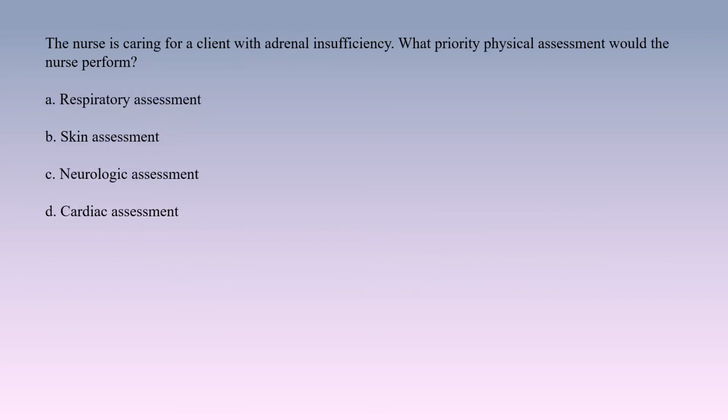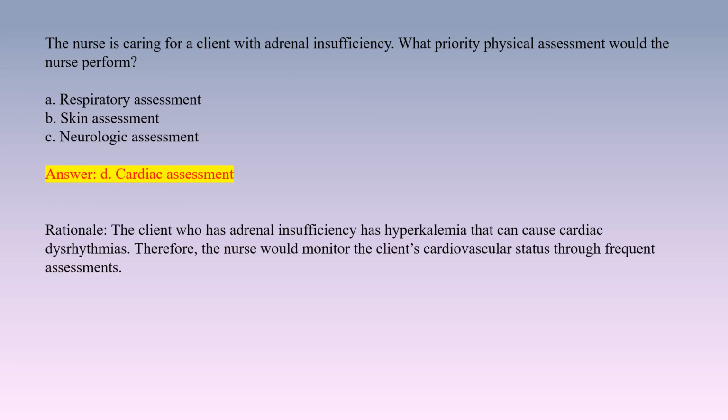The nurse is caring for a client with adrenal insufficiency. What priority physical assessment would the nurse perform? A. Respiratory assessment. B. Skin assessment. C. Neurologic assessment. D. Cardiac assessment. Answer. D. Cardiac assessment. Rationale. The client who has adrenal insufficiency has hyperkalemia that can cause cardiac dysrhythmias. Therefore, the nurse would monitor the client's cardiovascular status through frequent assessments.